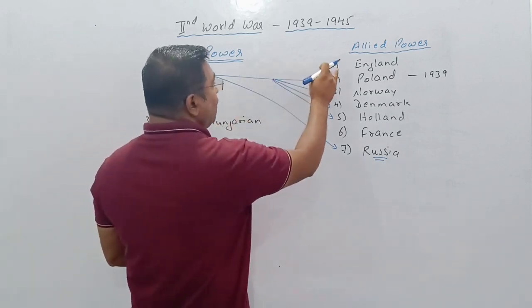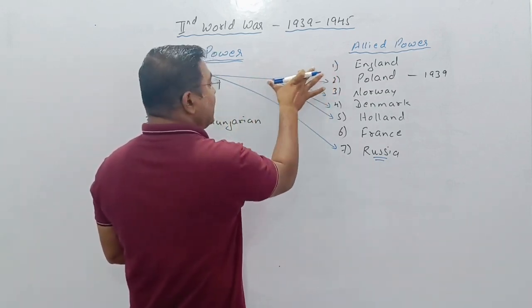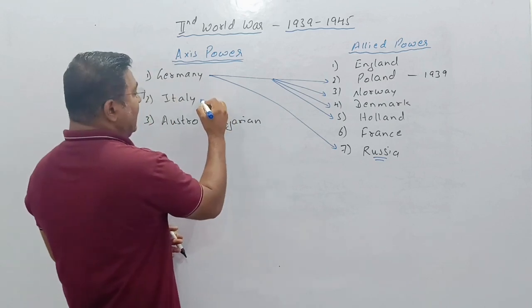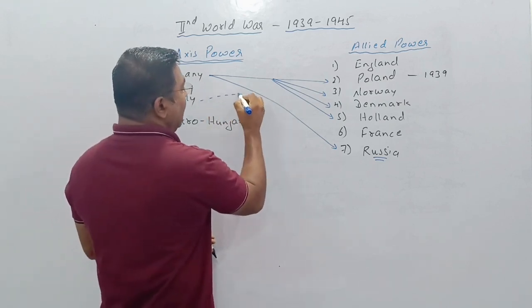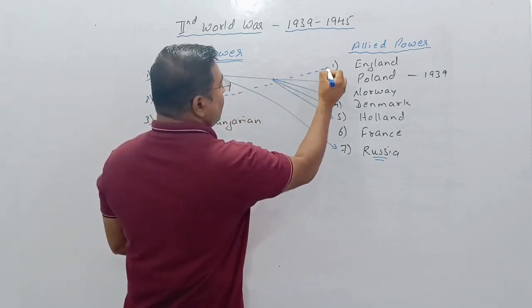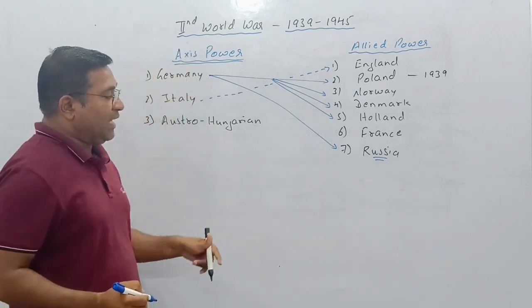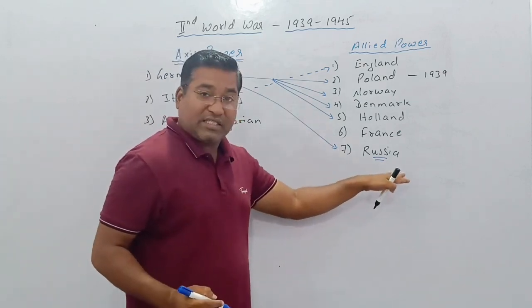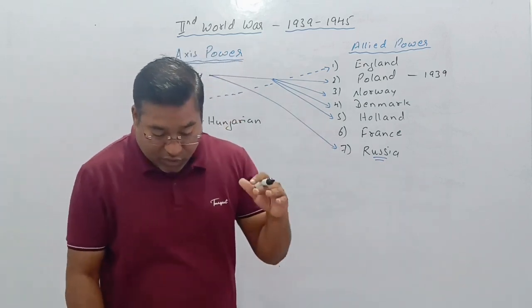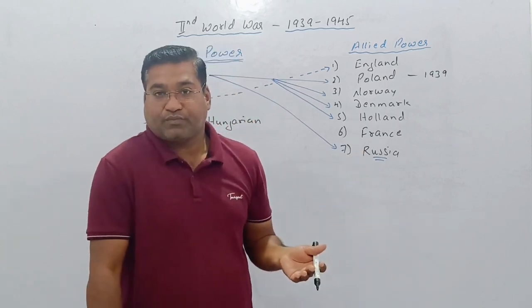On another side, Italy attacked, and there was a fierce battle between Italy and England. Russia got an opportunity to be part of this.